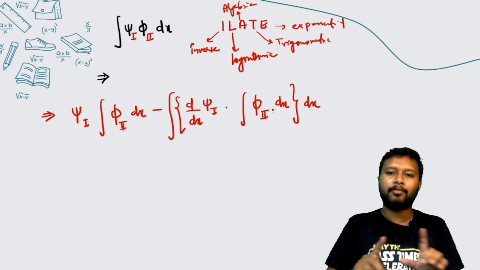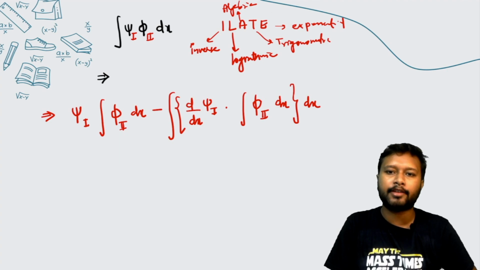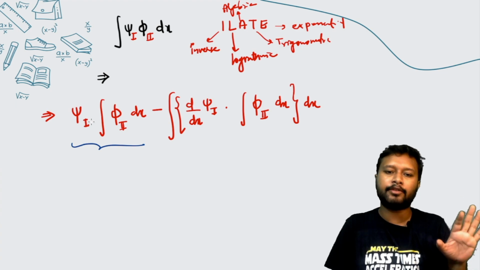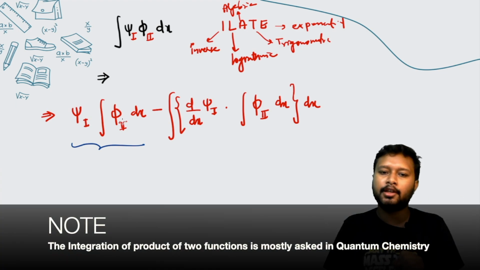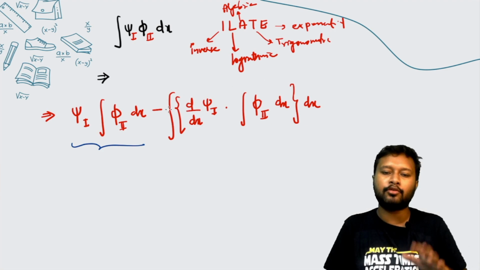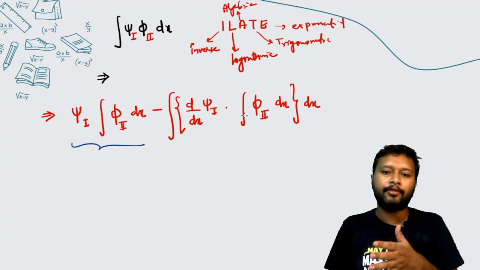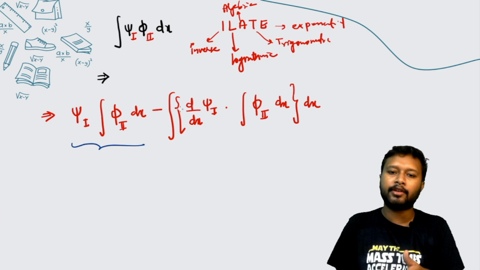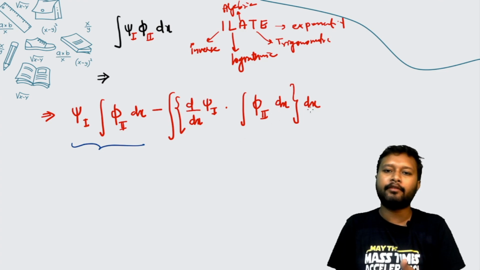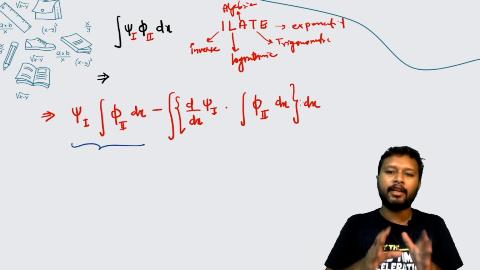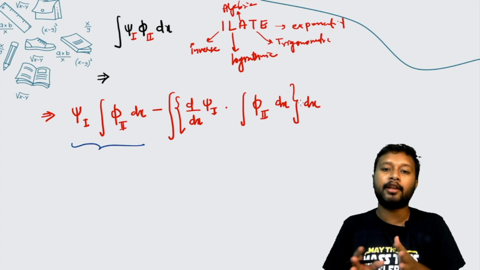So this is the formula, but you have to understand what actually has been done. Up till here it's quite clear, right, that keep the first function and integrate the second function, minus what you have to do inside the bracket. So first of all solve the bracket. The bracket says to integrate the second function and take the product of that with the differential of the first function. Whatever you get as a whole, just integrate everything. So this is a big formula which is very rarely asked, or very rarely used.